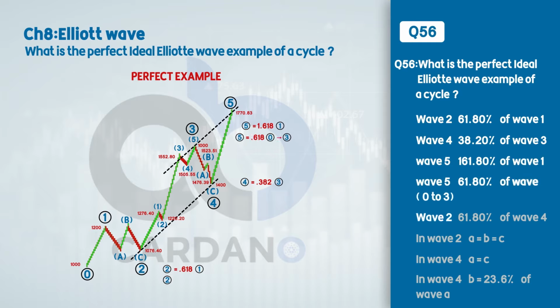Wave 2, 61.80% of Wave 4. And in Wave 2, A equal B equal C. And in Wave 4, A equal C. And in Wave 4, B equal 23.6% of Wave A.